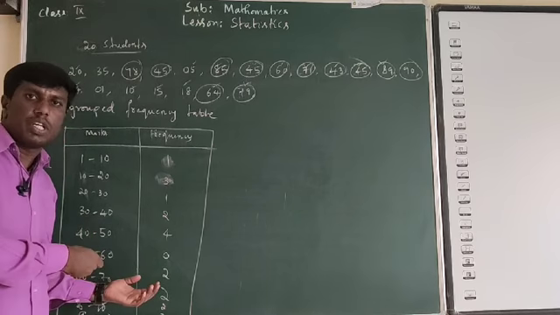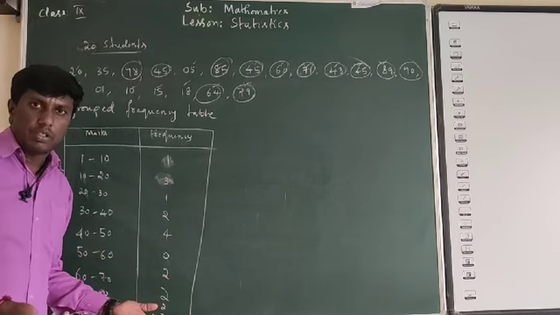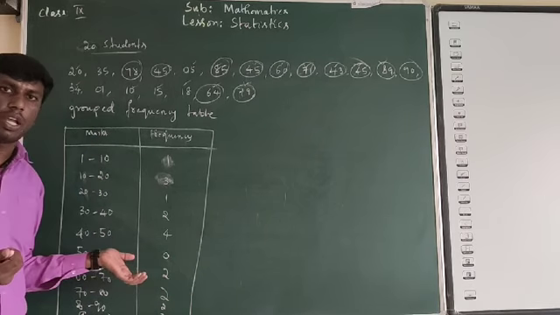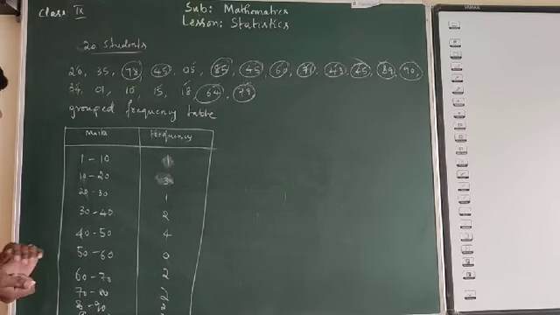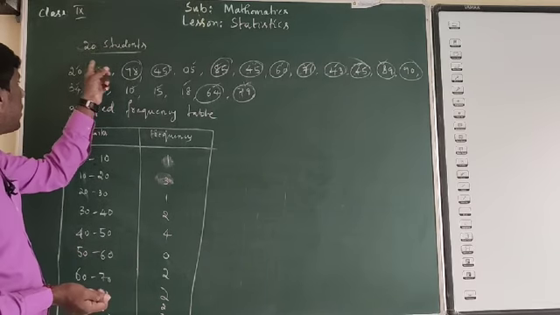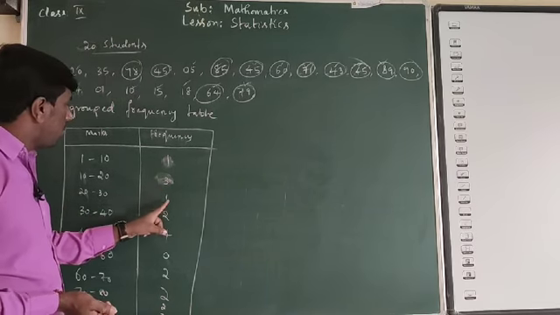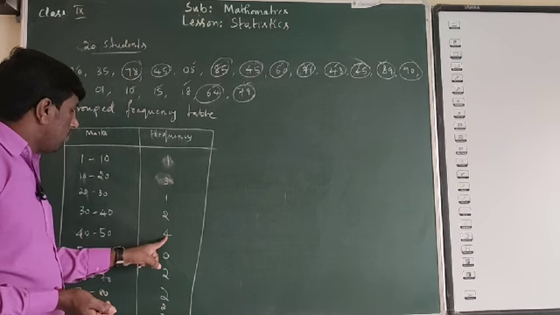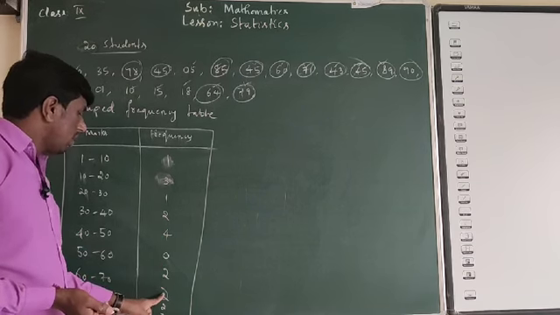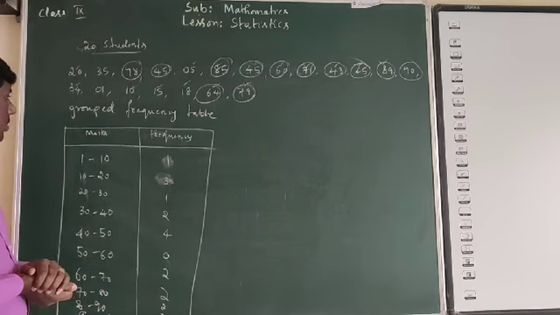We have also studied this in our class 8. Ungrouped data and grouped data, both we have studied in our class 8, in the data handling lesson. Now let us add this. All this must be equal to 20 students. We have taken 20 students, right? 1 plus 3 is 4, 5, 7, 7 plus 4 is 11, 13, 15, 17, 19. 1 will be missing somewhere else.